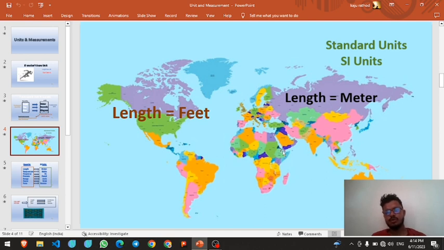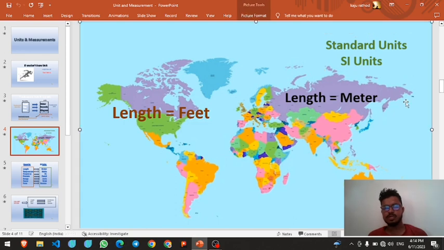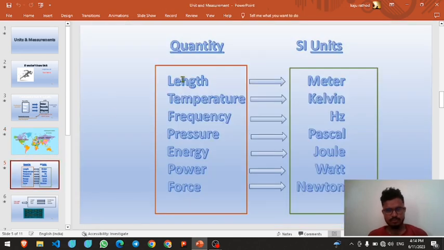So that's why the whole world, all countries, require the same unit, an international unit. That's why the international standard units came, to present us a way to measure quantities with particular units.